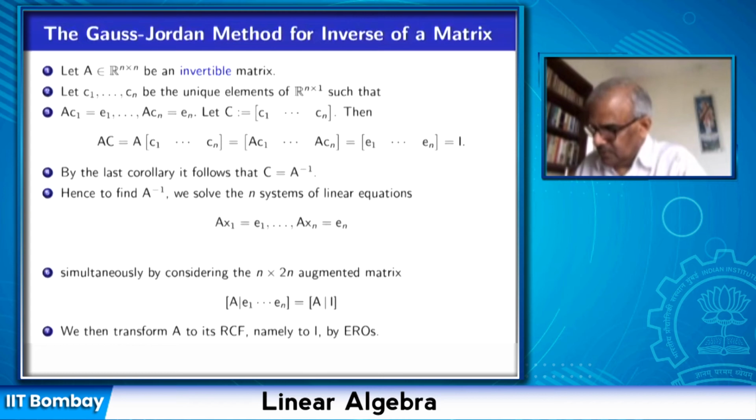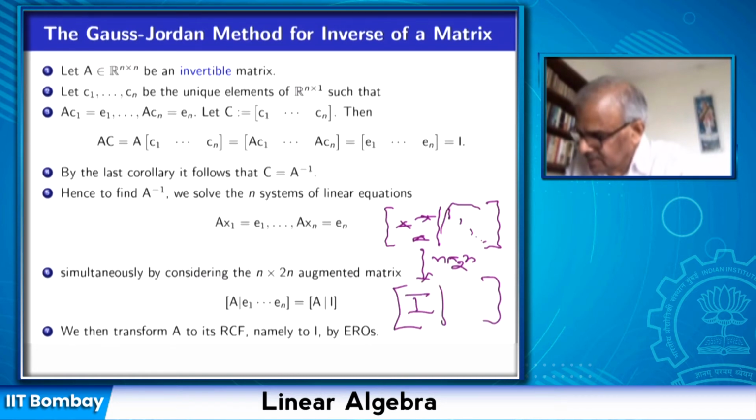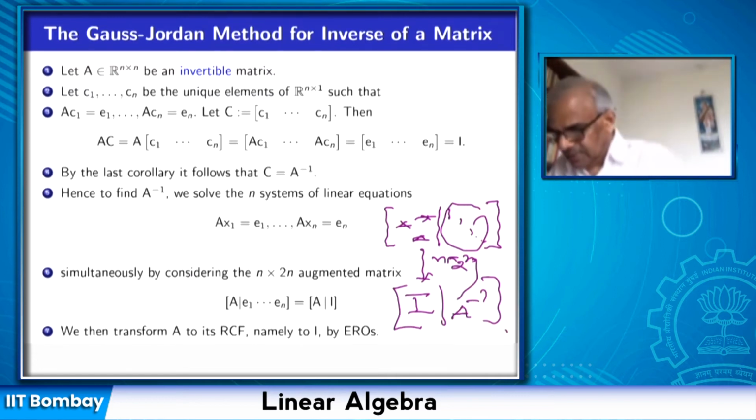Right. So it is saying that if I want to find the inverse of a matrix, then just put the identity matrix next to it and make this n by 2n matrix, and do elementary row operations until we reach the identity matrix here. Then this matrix gets transformed into A inverse. So this is the Gauss-Jordan algorithm to find the inverse of a matrix.